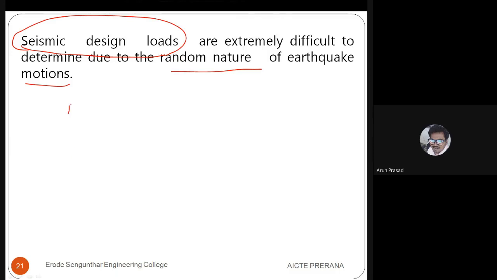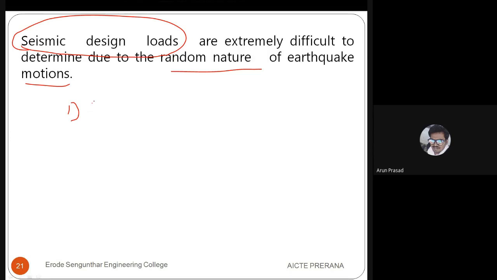If you are constructing a G+4 apartment or G+3, you are going to analyze and design it. We will be considering numerous loading patterns. Live load, dead load, wind load, everything will be considered. For each parameter, how much live load we have to provide, how much dead load, how much wind load, everything we can calculate, or at least we can do it based on the code books and the factors available in those areas.